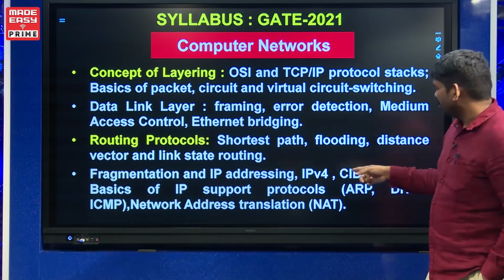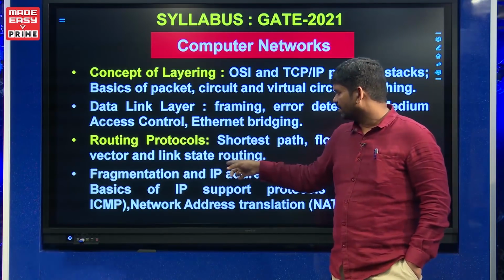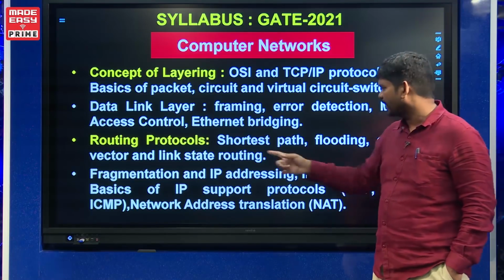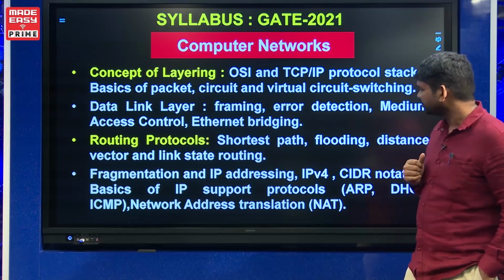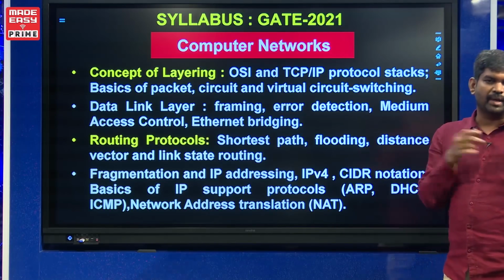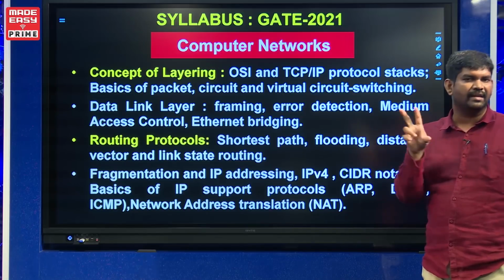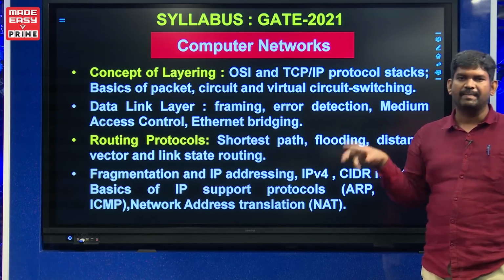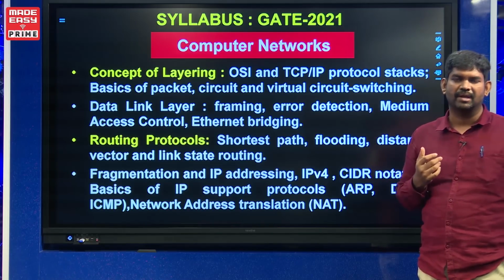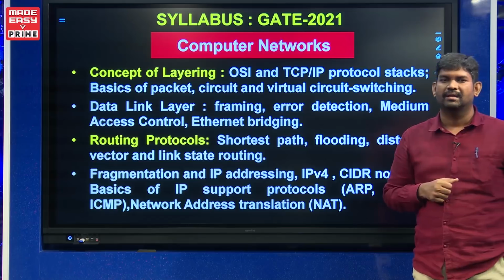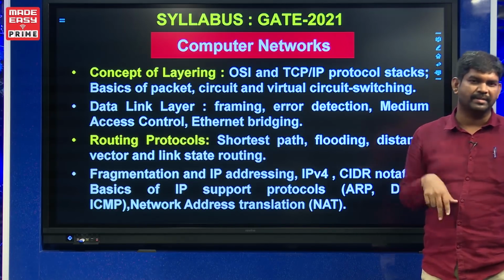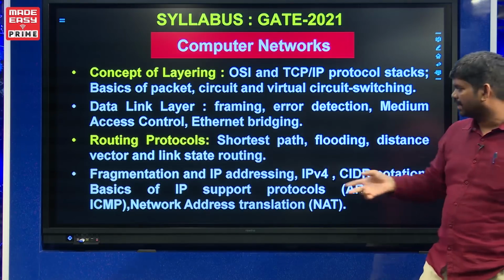And here comes the most important thing: they are adding some contents. Actually, these were all in the previous syllabus, but they want to be more specific here, on fragmentation and IP addressing. So what exactly is fragmentation? See, when you send data from end to end, limitations are there for every LAN, that only this much size you can send. But the IP protocol has put a bigger size limit, like 65535. So as it is passing through, the data will be converted into small sizes. How you convert it, how you provide synchronization, what the identification field is, that is called fragmentation.